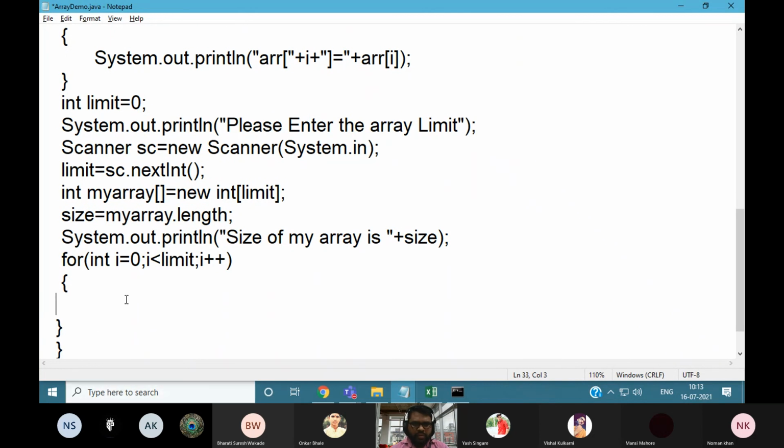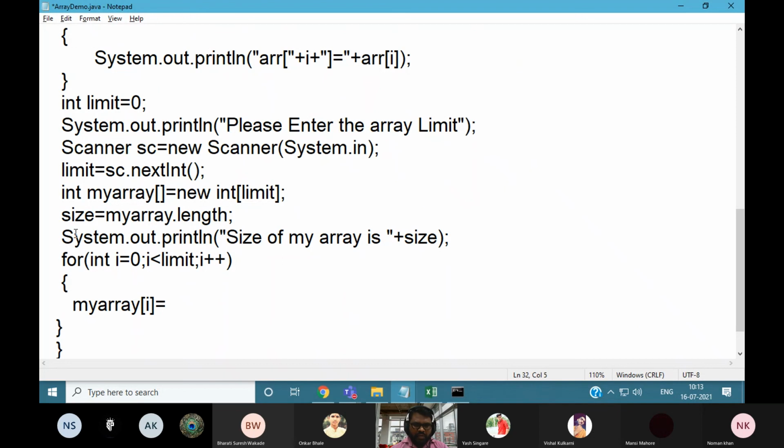You want to store the elements in my array by using the index value, so you need to access the value. You always need to tell the user, please insert the element.